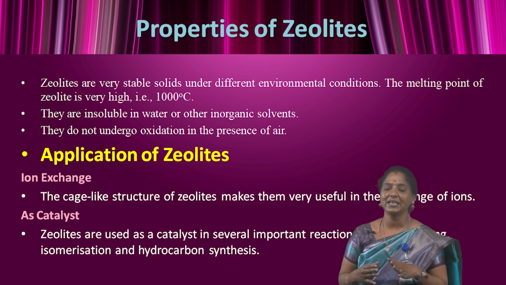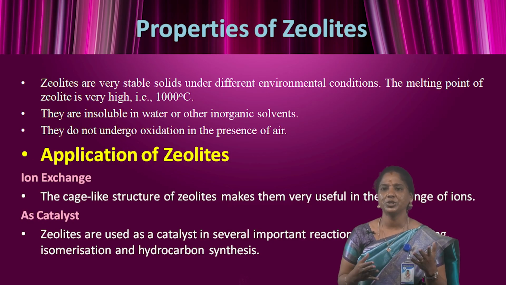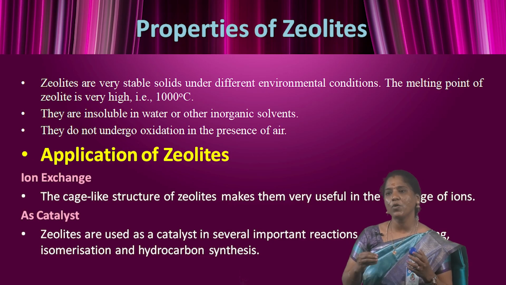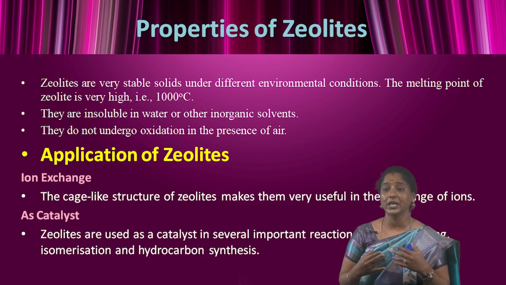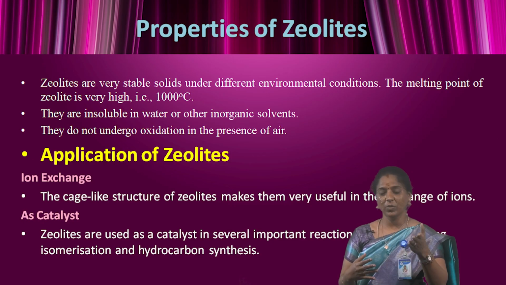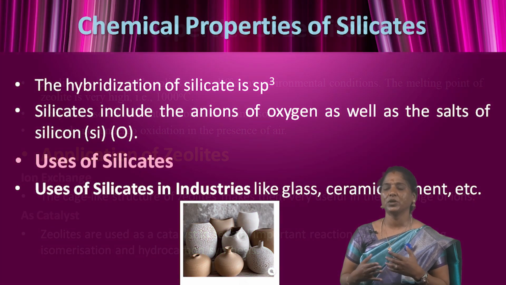Second one, as a catalyst. Zeolites are used as a catalyst in several important reactions such as cracking, isomerization and hydrocarbon synthesis, and the porous structure of zeolite makes it a highly effective catalyst. Moreover, the pores in particular zeolites have fixed shape and size, making the zeolites selective for certain molecules. Therefore, zeolite is also referred to as a shape-selective catalyst.